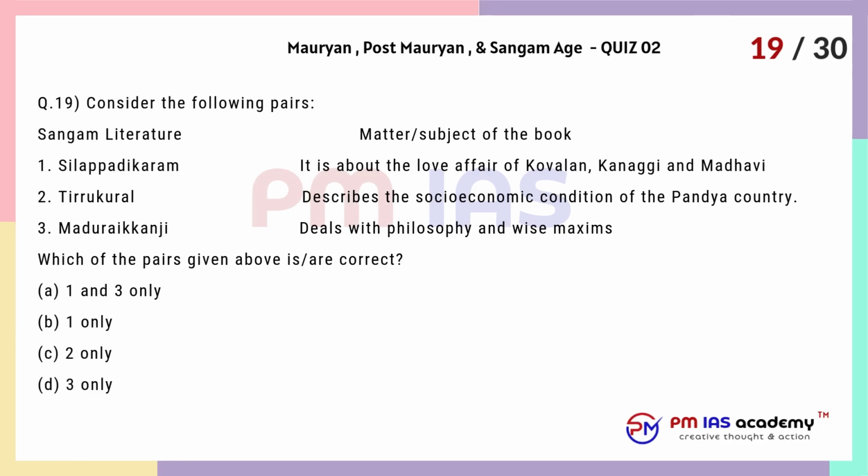Question 19. Consider the following pairs. Sangam literature, subject matter of the book. 1. Silappadikaram, it is about the love affair of Kovalan, Kanagi and Madhavi. 2. Tirukural, describes the socio-economic condition of the Pandya country. 3. Madurakkanji, deals with philosophy and wise maxims. Which of the pairs given above is correct? A. 1 and 3 only. B. 1 only. C. 2 only. D. 3 only.